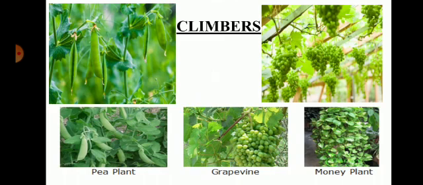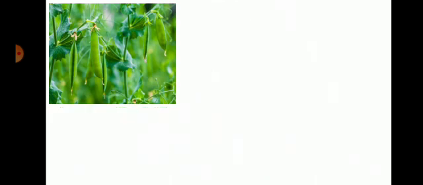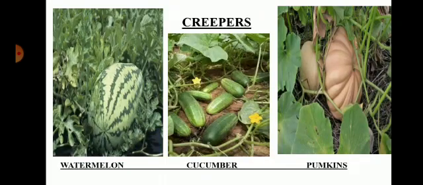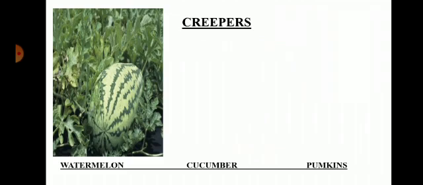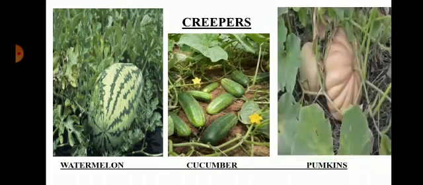Then we study about creepers. Creepers, as the name suggests, are plants that creep on the ground. They have very fragile, long, thin stems that can neither stand erect nor support all their weight. Best examples are watermelon, pumpkin, sweet potatoes and strawberry.